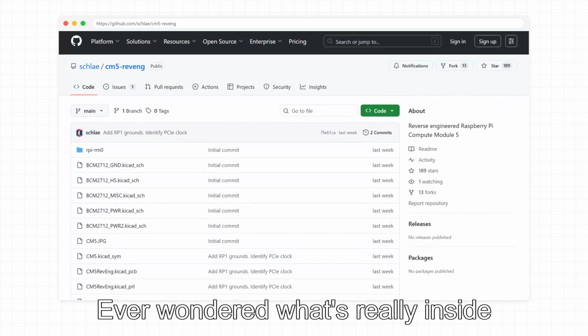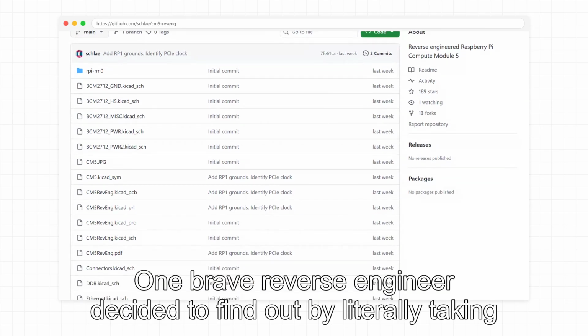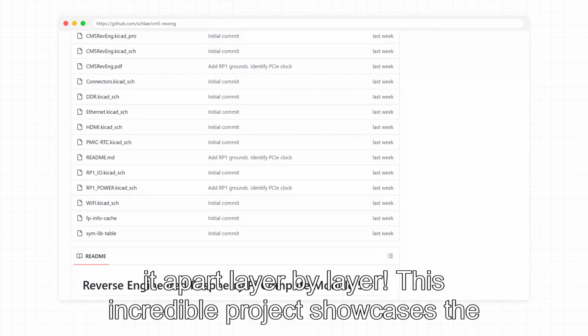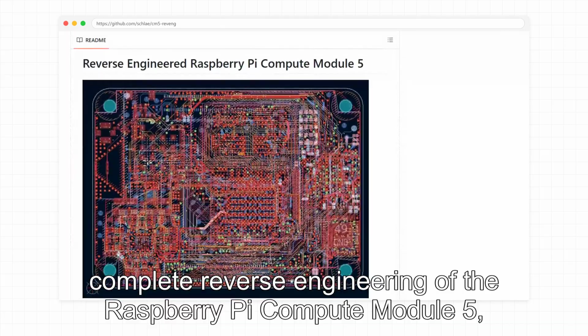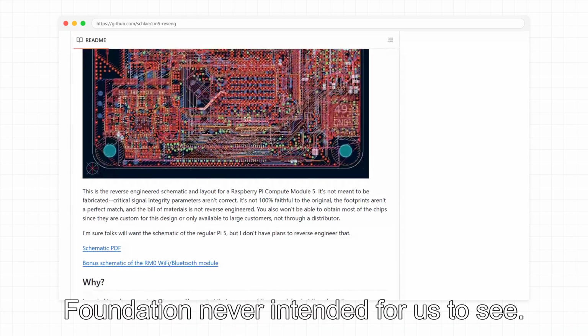Ever wondered what's really inside that Raspberry Pi Compute Module 5? One brave reverse engineer decided to find out by literally taking it apart layer by layer. This incredible project showcases the complete reverse engineering of the Raspberry Pi Compute Module 5, revealing secrets that Raspberry Pi Foundation never intended for us.